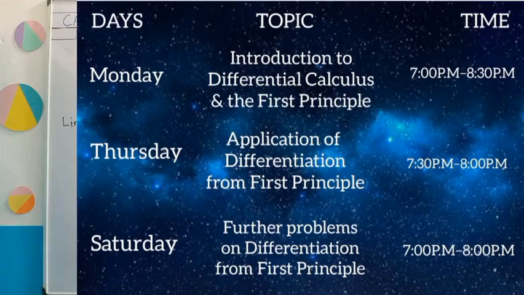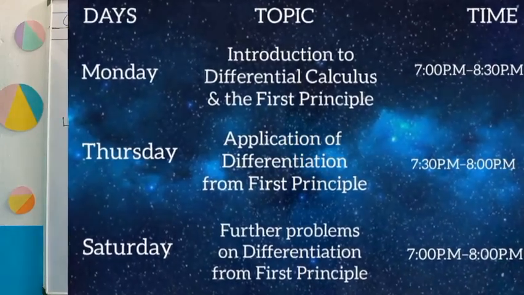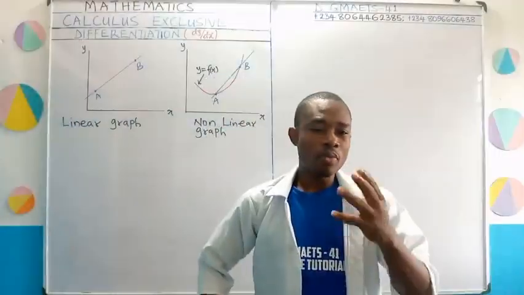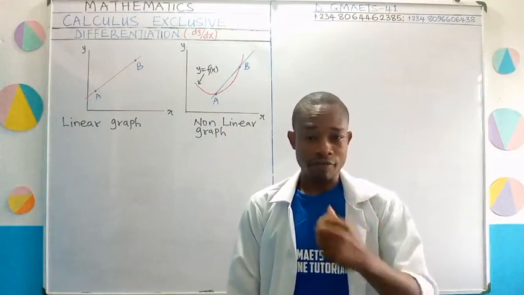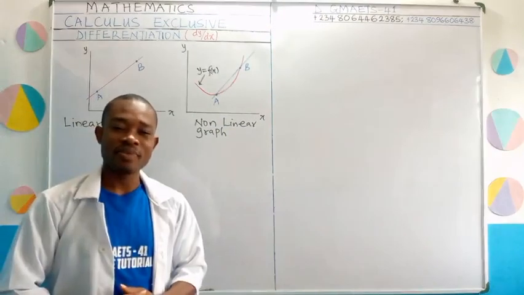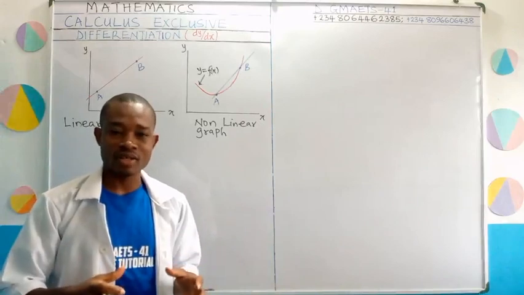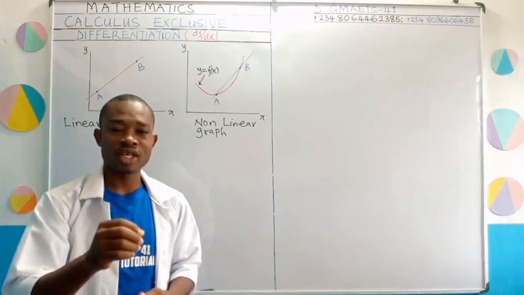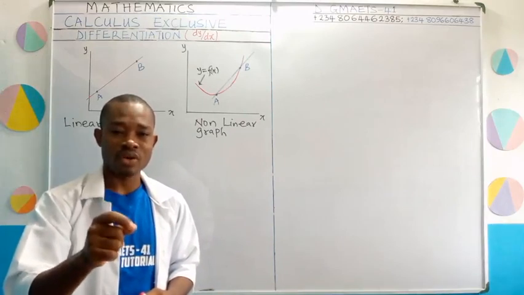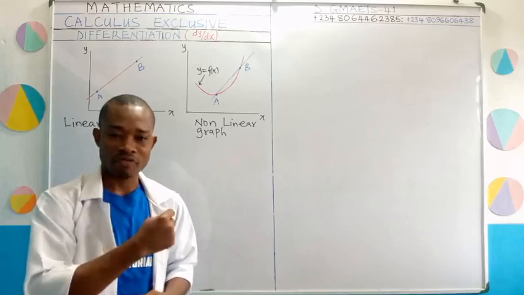Starting first with one of the most important formulas as long as calculus is concerned, from which other formulas in other fields of sciences may be derived: the first principle. But before we move on into deriving differentiation from first principle formula, I would like us to get a brief idea of what calculus is, which of course is one of the major reasons why you should take this program seriously, this course, this part of mathematics.